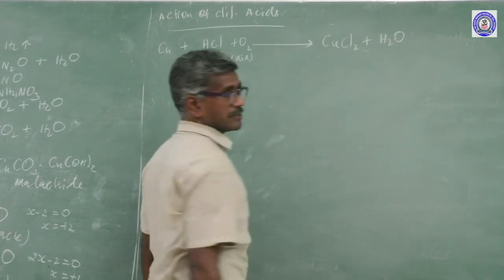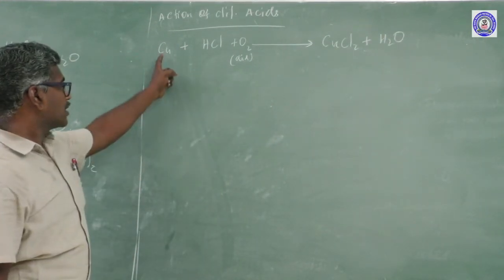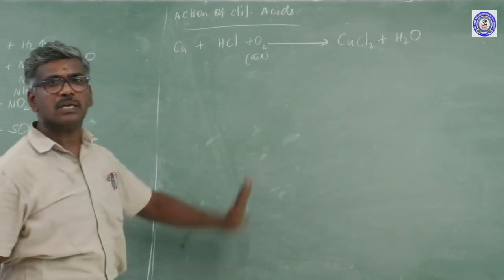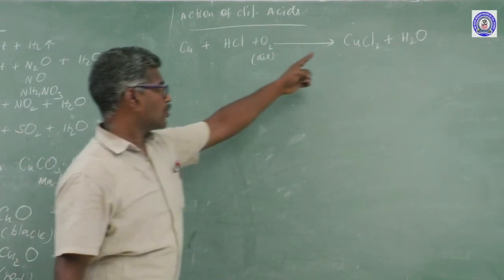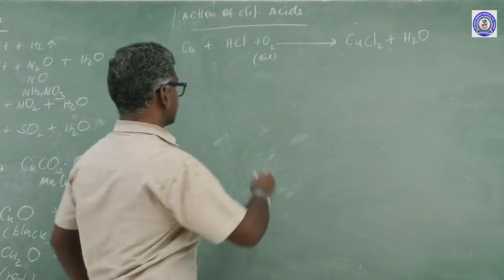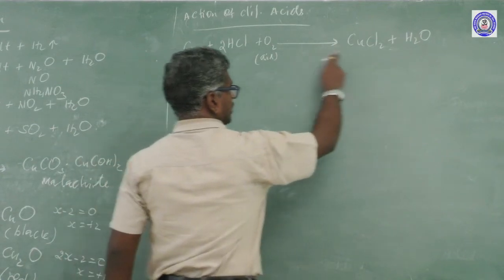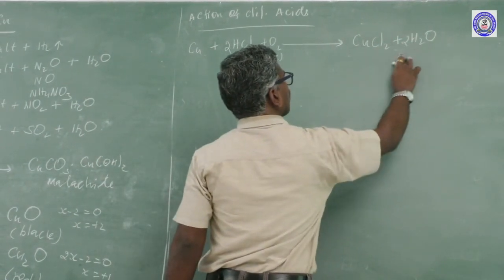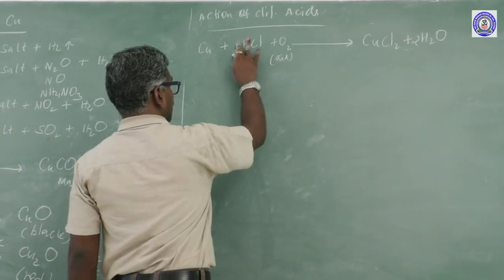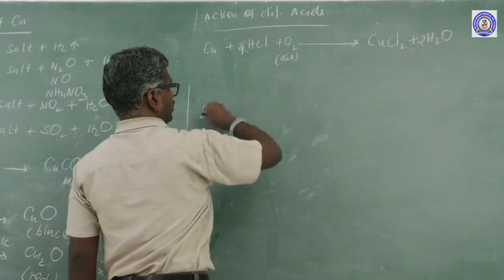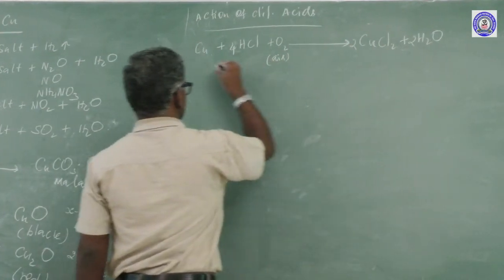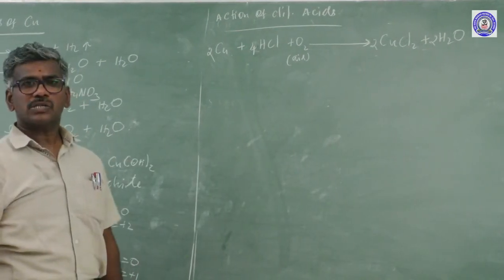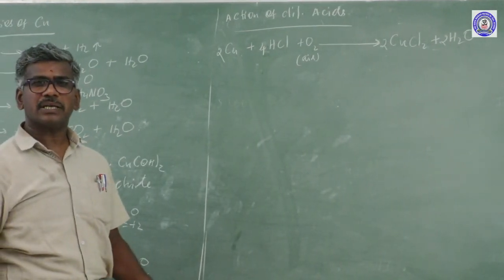This is the equation. How to balance the equation? Reactants and products should be equal. 1 copper, here 2 chlorine. How many hydrogen? 2 hydrogen, but here 2 oxygen. So 2 times, now there are 4 hydrogen. So hydrogen is 4 and chlorine is 2. Likewise for dilute sulfuric acid. But dilute nitric acid reacts differently.